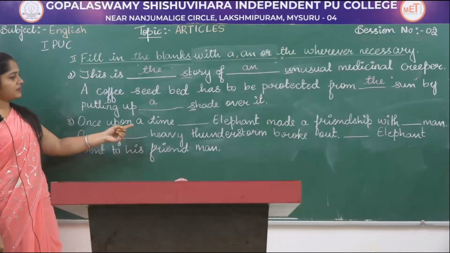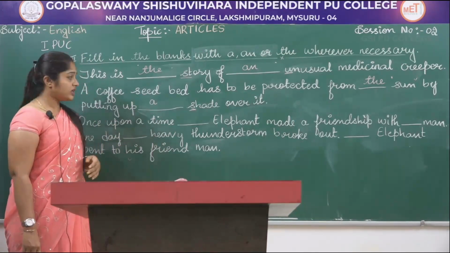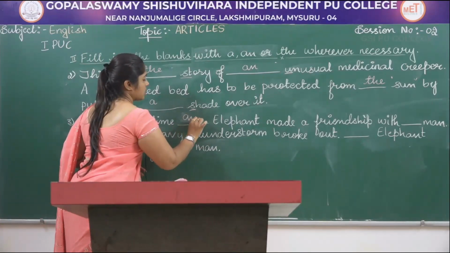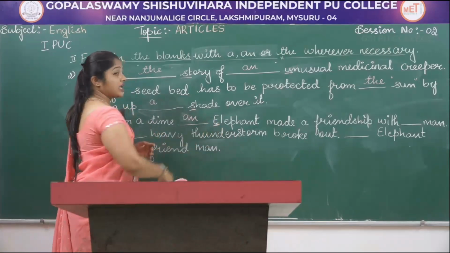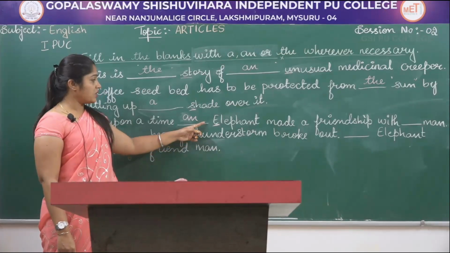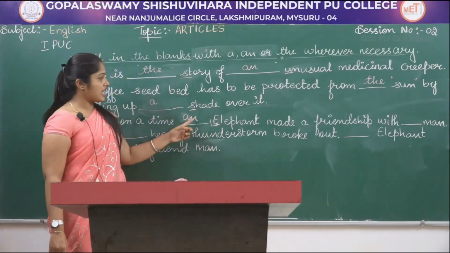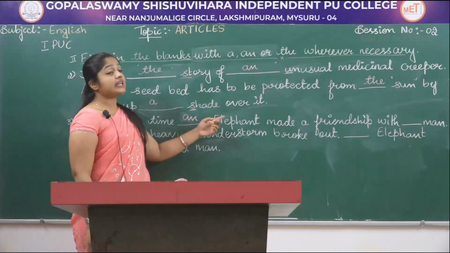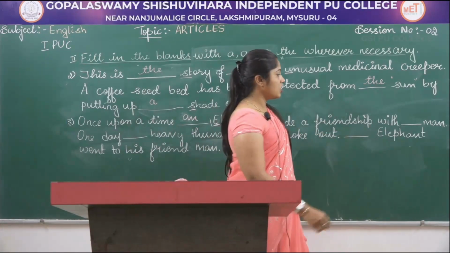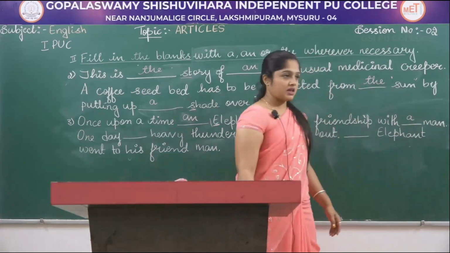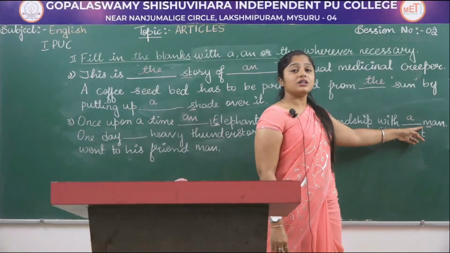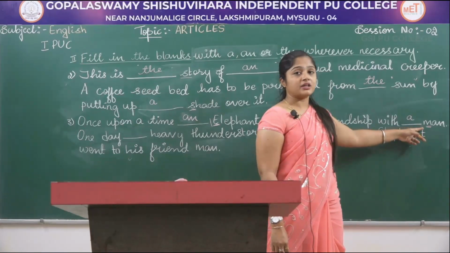Once upon a time dash elephant. Over here we have to use "an", because E is a vowel sound. Elephant, it's a vowel sound. Since it is a vowel sound, we have to use "an". Once upon a time, an elephant made a friendship with dash man. Over here, "a" man. Again, man refers to one, and also it is a consonant sound, that is m, man.